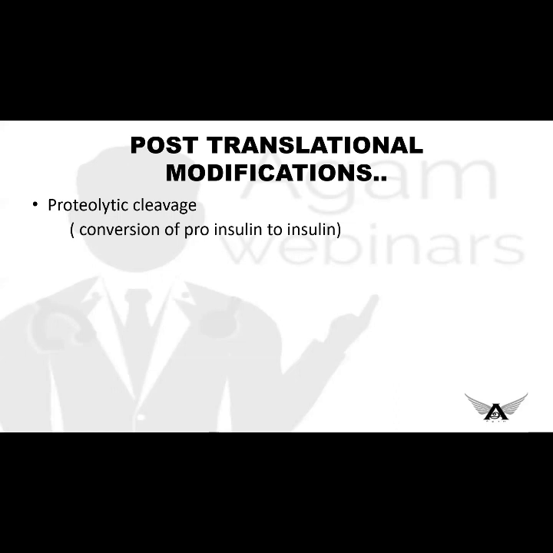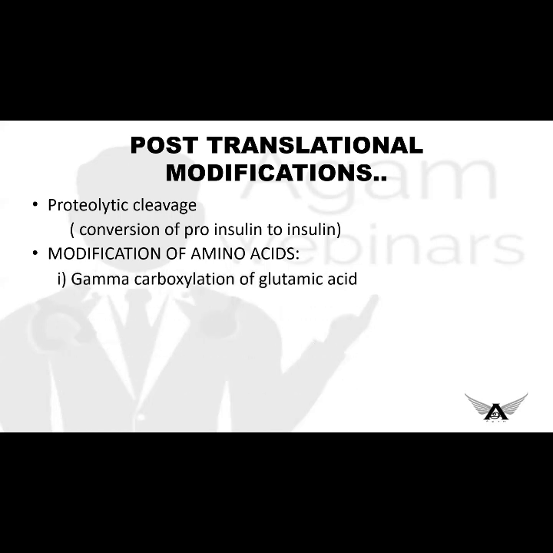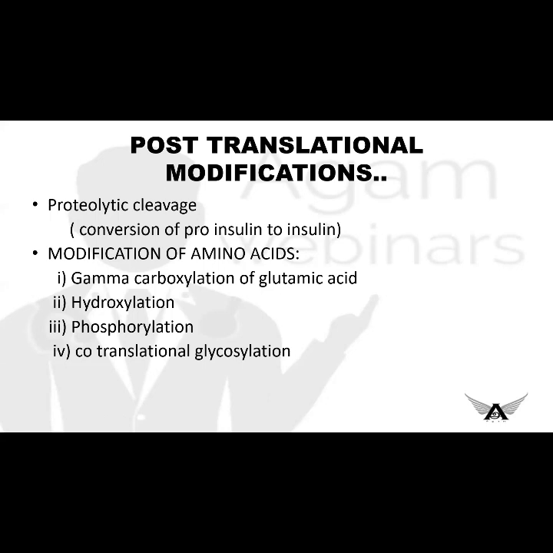Then modification of amino acids. Covalent modification occurs by gamma carboxylation of glutamic acid residues of prothrombin with the help of vitamin K. Next, hydroxylation of proline and lysine in collagen. Then phosphorylation of hydroxyl groups by kinases. Then co-translational glycosylation, as we already discussed. These are the modifications that occur at the end of translation. One more thing also occurs, that is acetylation and methylation.